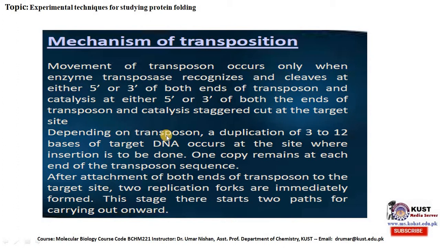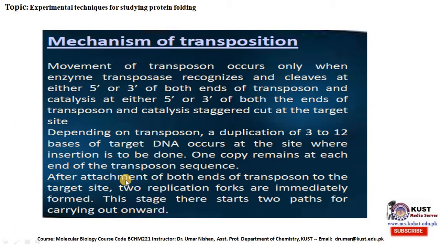Depending on the transposon, a duplication of 3 to 12 bases of target DNA occurs at the site where insertion is to be done. One copy remains at each end of the transposon sequence.